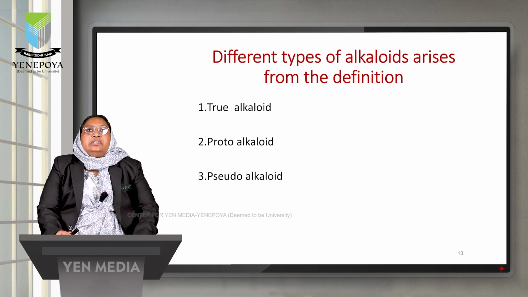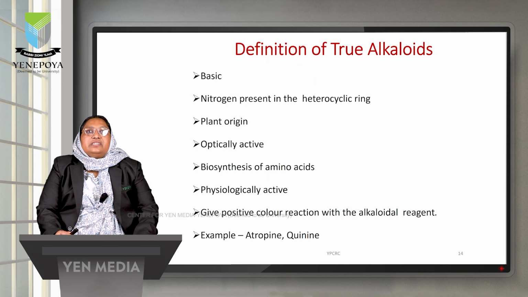First, we will discuss the classification of alkaloids which arises from the definition. Based on this, alkaloids are classified into three types: true alkaloids, protoalkaloids and pseudoalkaloids. True alkaloids satisfy all the criteria of the definition, that is, they are basic in nature, nitrogen is present in the heterocyclic ring, they are obtained from plant origin, they are optically active, they are obtained from the biosynthesis of amino acids, they are physiologically active and give a positive reaction with the alkaloidal color reagent. Examples of true alkaloids are atropine and quinine.